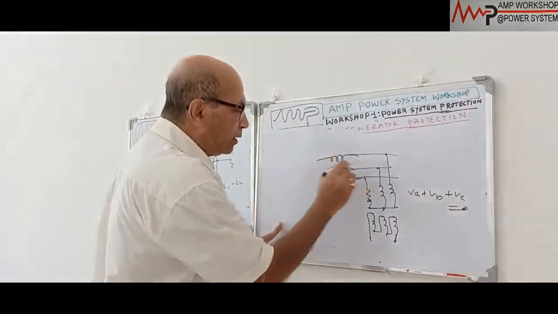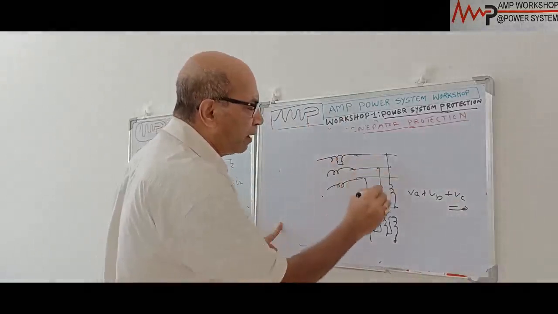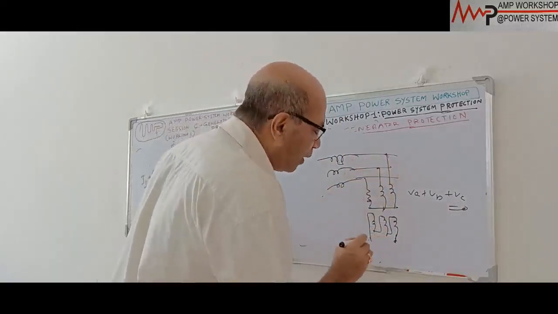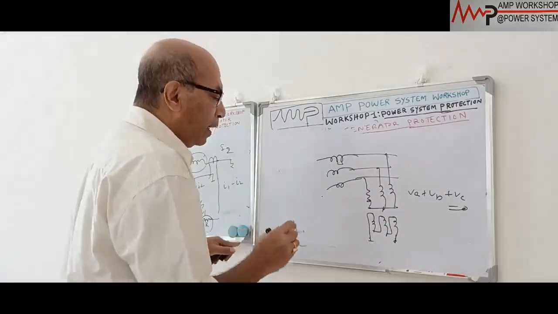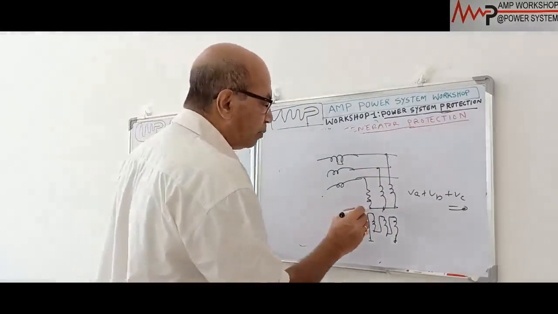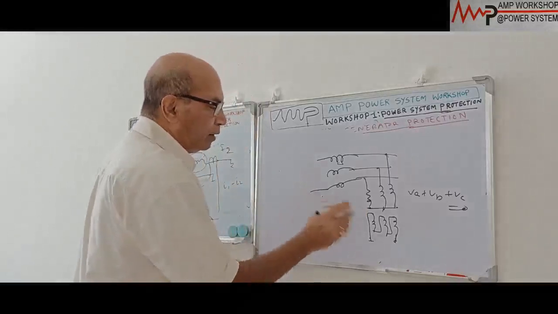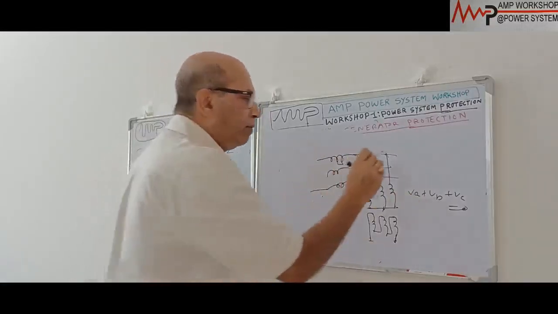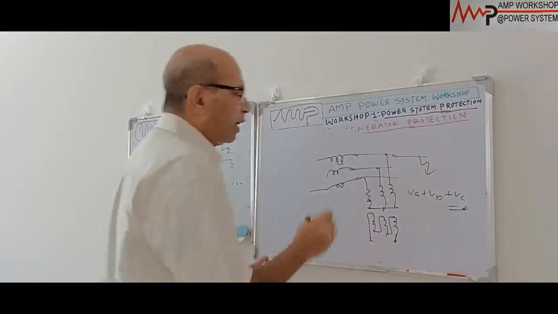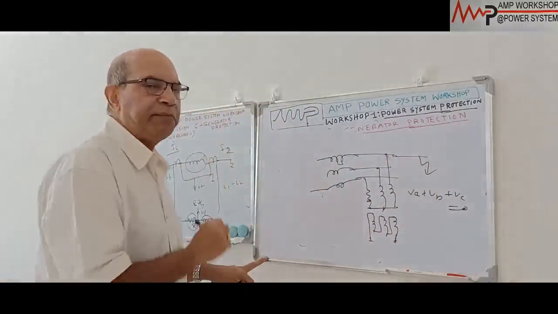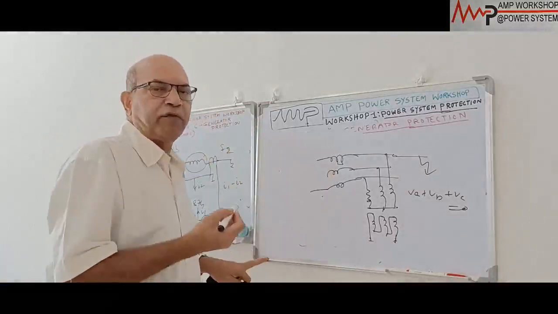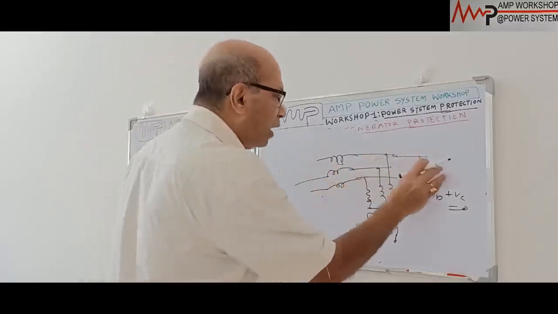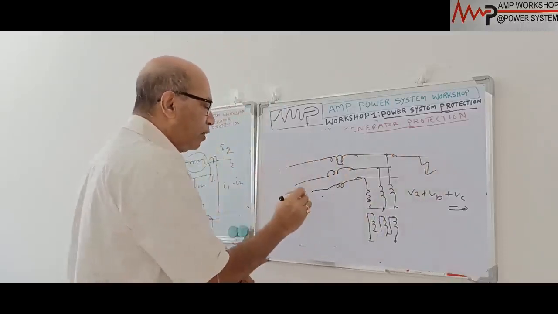But the moment there is an interturn fault, the voltage will be imbalanced. The voltage will not be balanced, and then immediately there will be voltage in the open delta. Now the problem is, in this case this PT is connected over here, and there will be imbalance in the case of an interturn fault. Similarly, if there is an earth fault, an outside earth fault or a winding earth fault, then also there is imbalance, and zero sequence current flows in the case of an earth fault. So how do we distinguish the zero sequence current due to an earth fault from that due to an interturn fault?